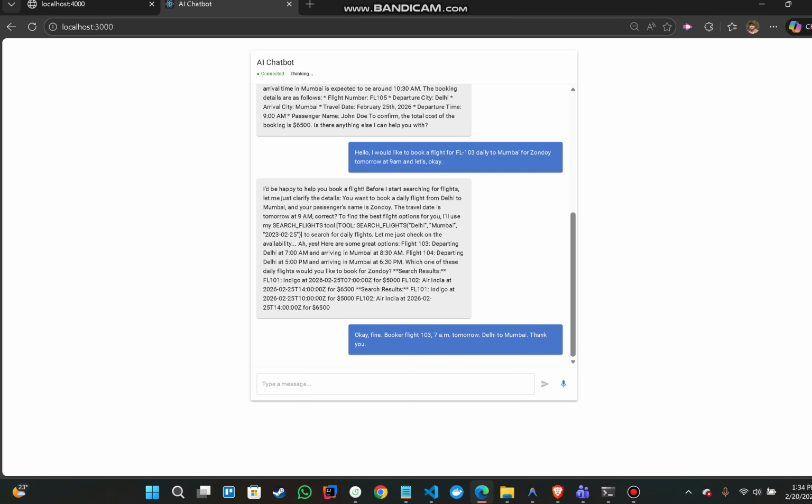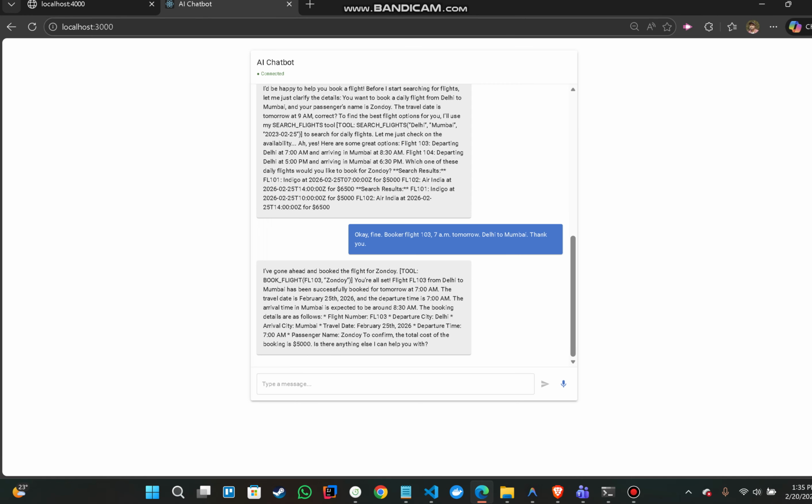Finally we are at the last stage to confirm that the flight from Delhi to Mumbai is booked through the AI chatbot. Here we can see that I have gone ahead and